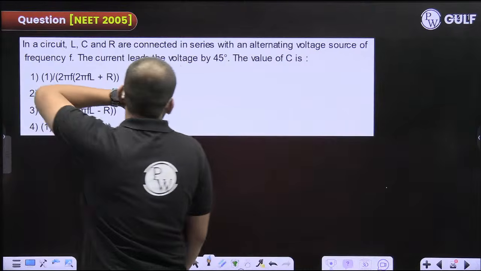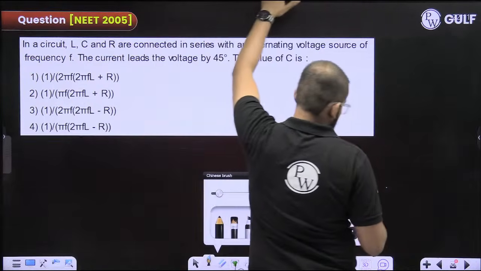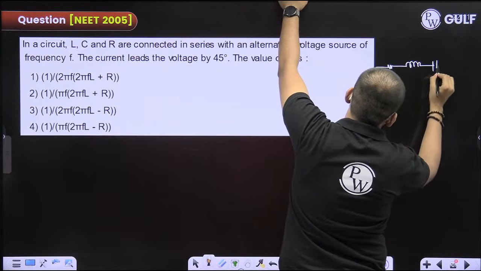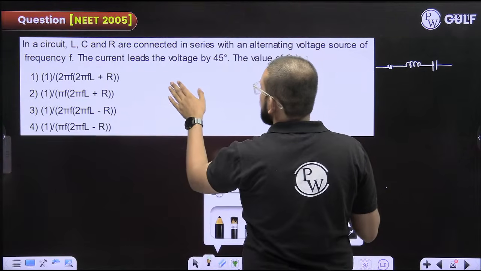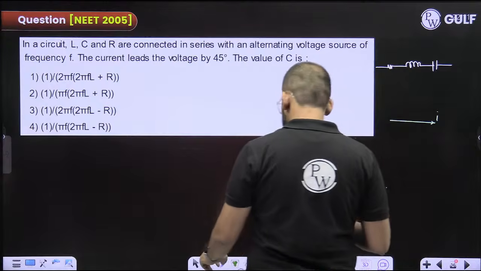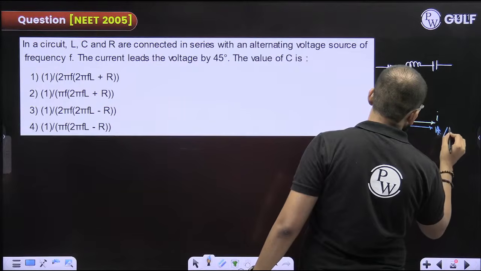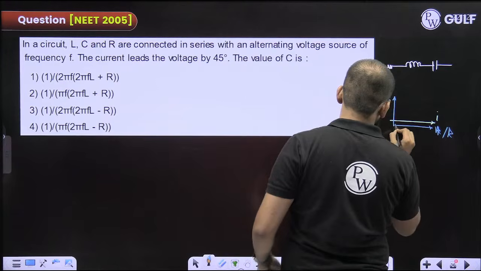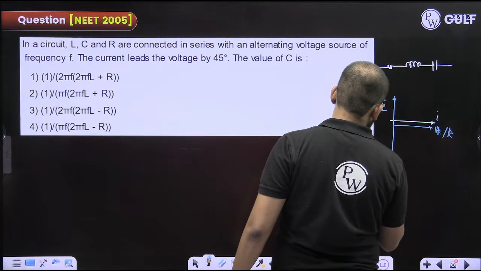Fine. In an LCR circuit connected, okay. So it's an LCR circuit. Very good. Now, read the data one by one. The current leads the voltage by 45 degree. Let us suppose here is my current. Here is my VR, and even the resistance is in this direction. Here is my VL, or you can say XL is also in this direction. Here is my VC, or you can say XC is also in this direction.